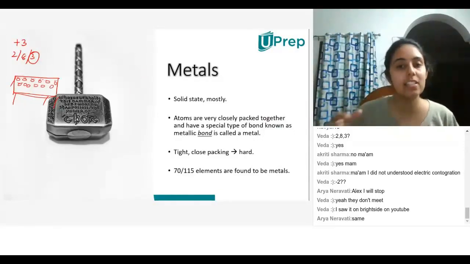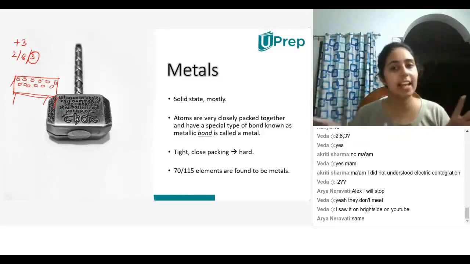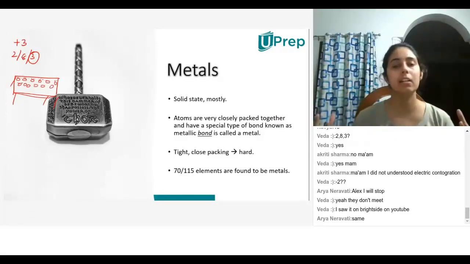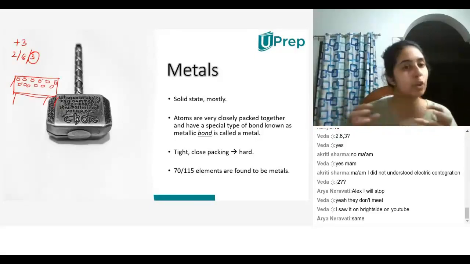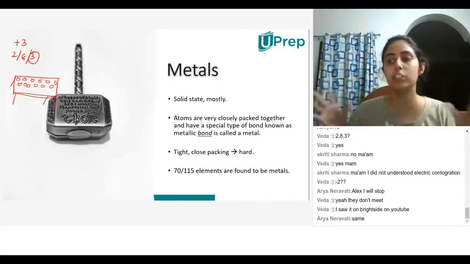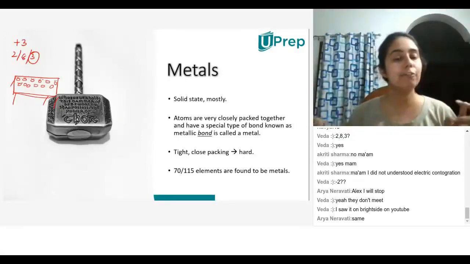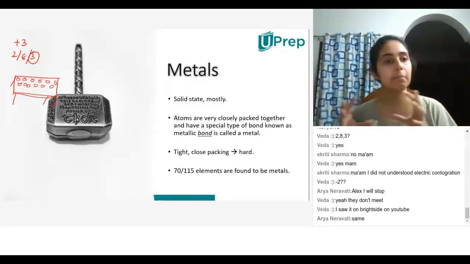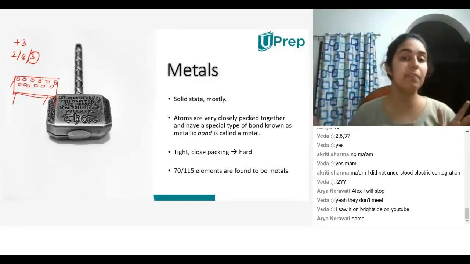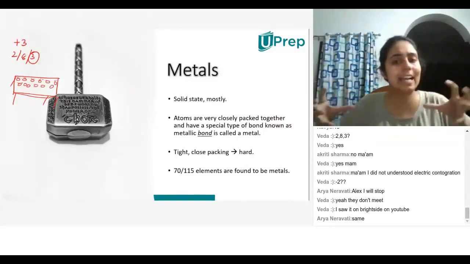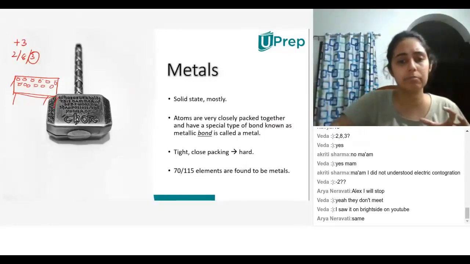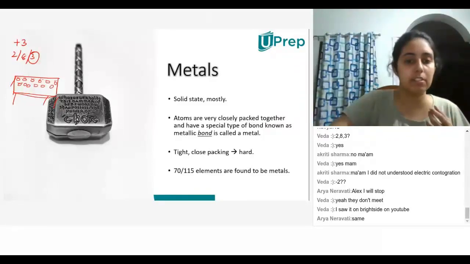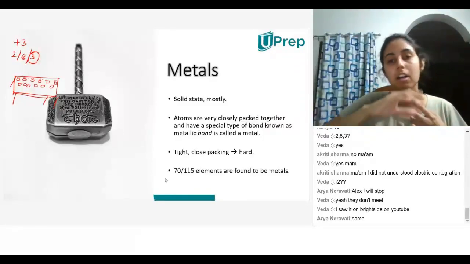Yeah, so this is the reason why, because they all share their electrons, it becomes kind of like an ocean where you have all of these atoms placed right next to each other, and they have to be so close to each other that they can share all these electrons amongst themselves. And that kind of bonding, all of these free electrons have to be shared between all of these atoms, and that creates a tight, closely packed substance. Covalent bonds.